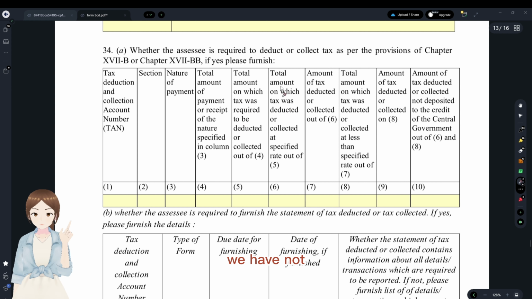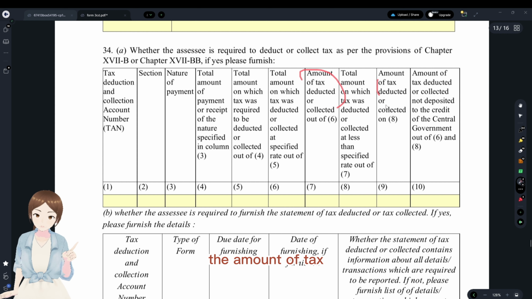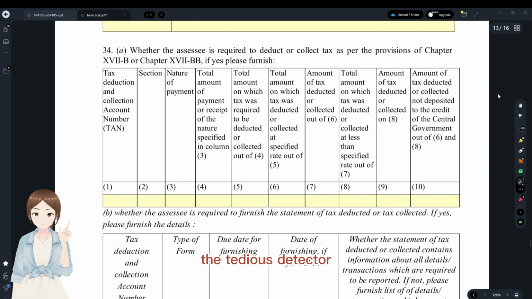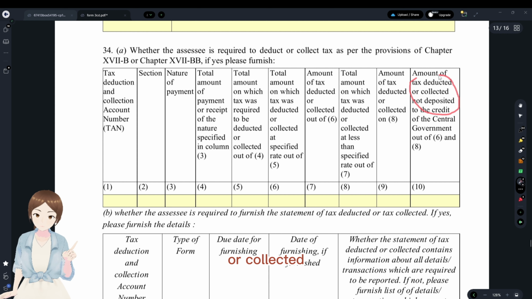And how much we have not deducted, or deducted less, goes in column 8. And beside both the columns, we have to write the amount of tax that was deducted, the TDS deducted, and the tax that was deducted or collected but not deposited comes under the last column. And that is with regard to TDS.